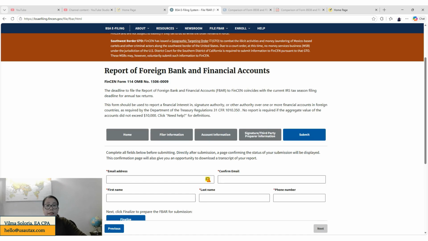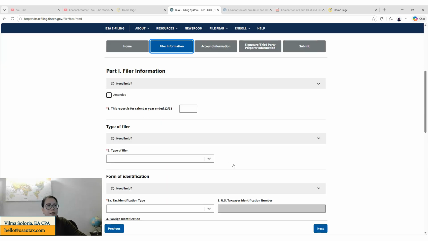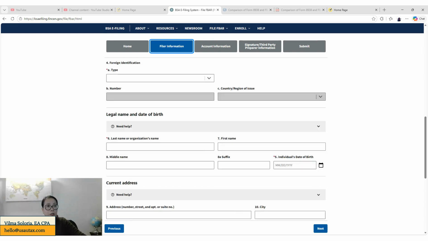So it is not very hard. It is actually very easy to use. The only thing that's going to take time is gathering all the information that you require to put in this filing with FBAR FinCEN. There is the filer information in relation to you.